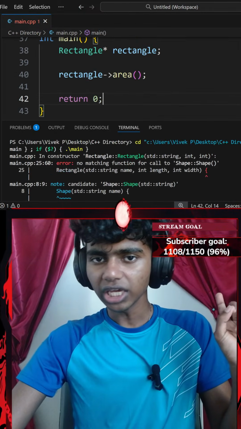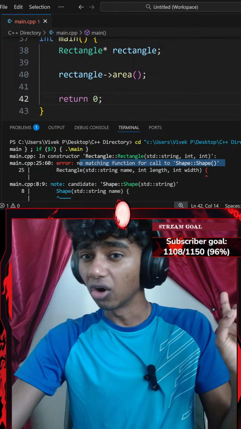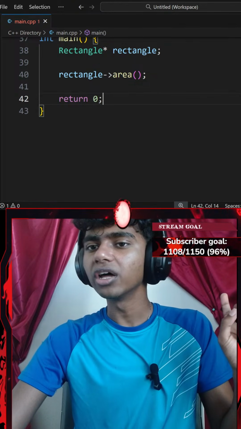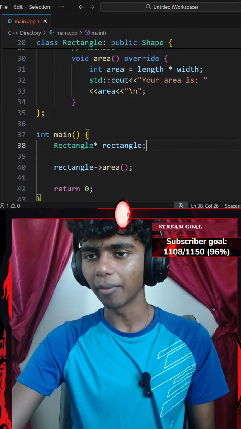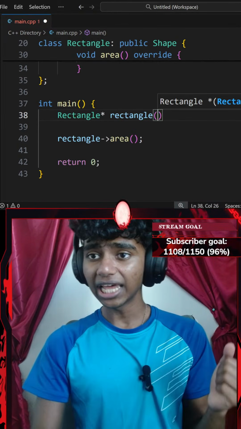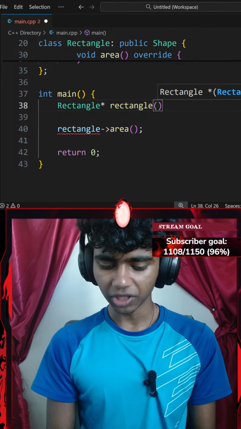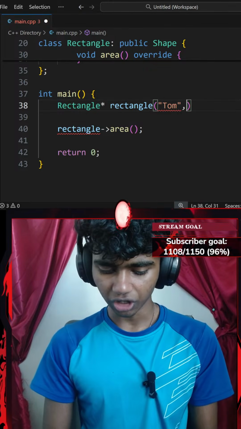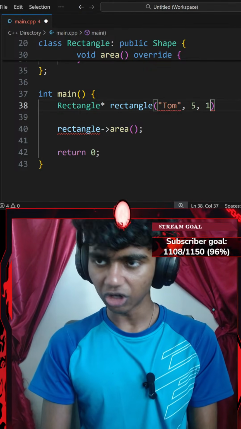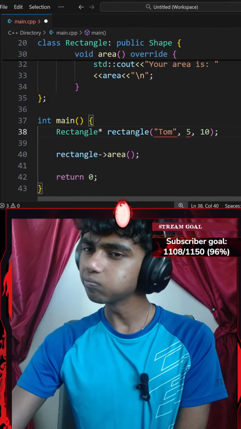Okay, there is apparently an error. No matching function to call shape. Oh wait, did I add a constructor? Oh, I didn't add a constructor for my rectangle. My bad, guys. No wonder there was an error. Let's add a pair of parentheses. I require a name in the constructor, so maybe name is going to be Tom, the length is going to be 5, and the width is going to be 10. Now let's end this with a semicolon.